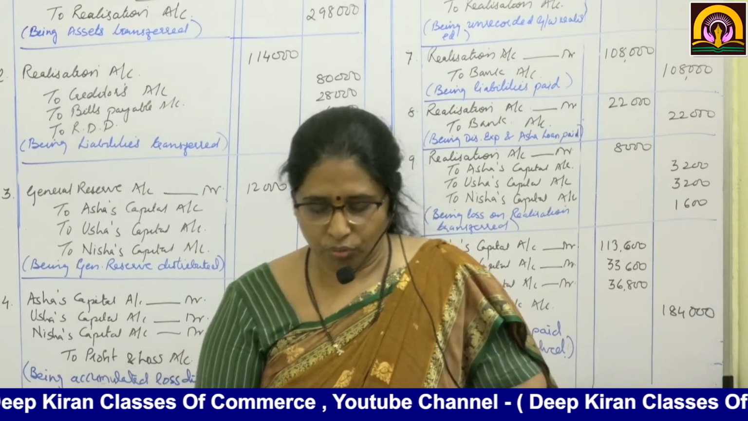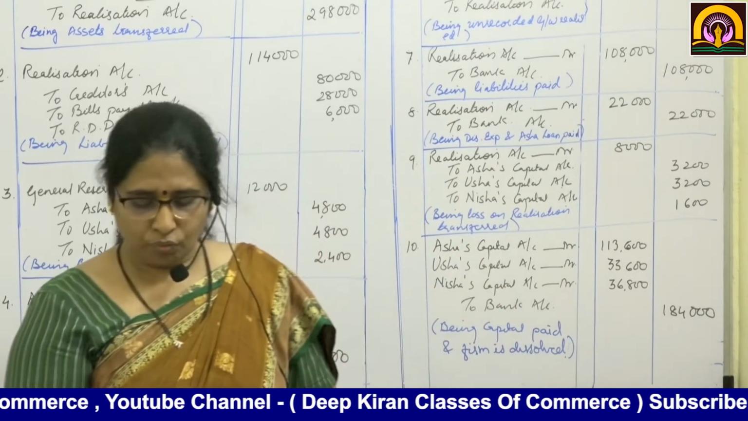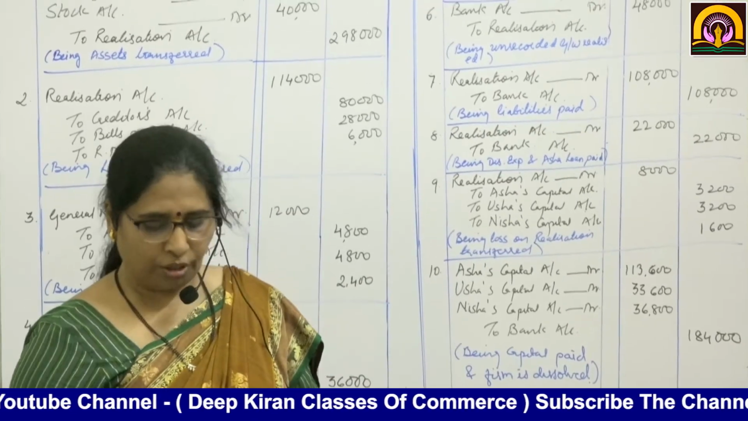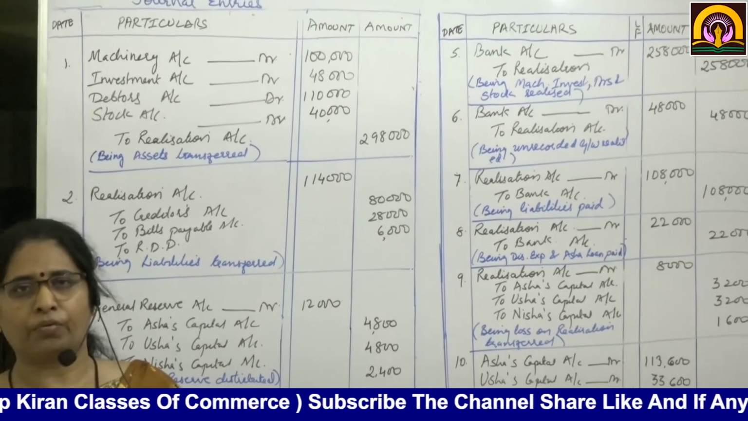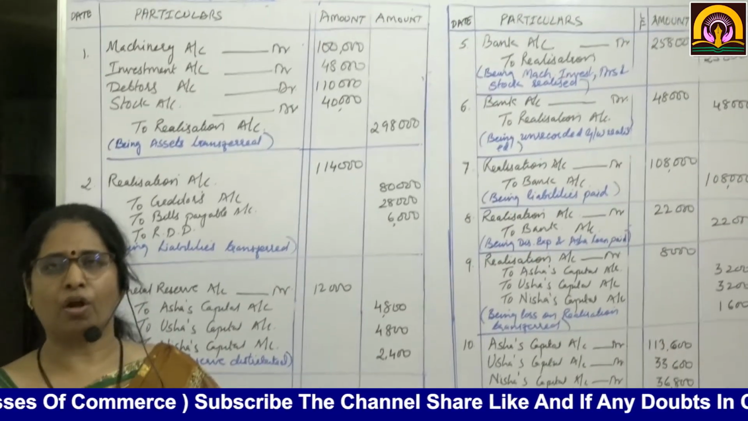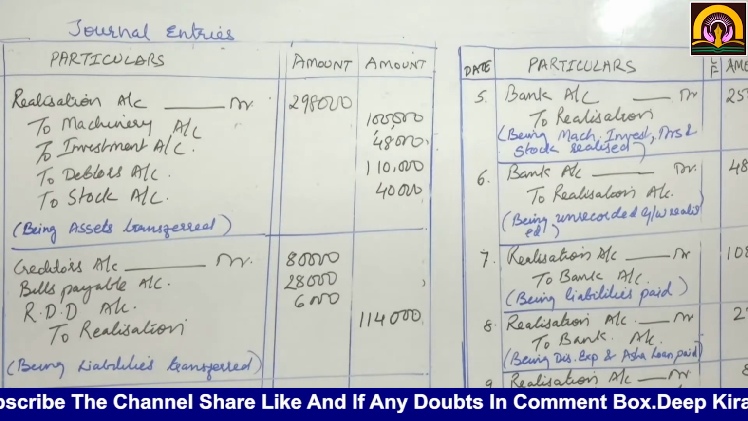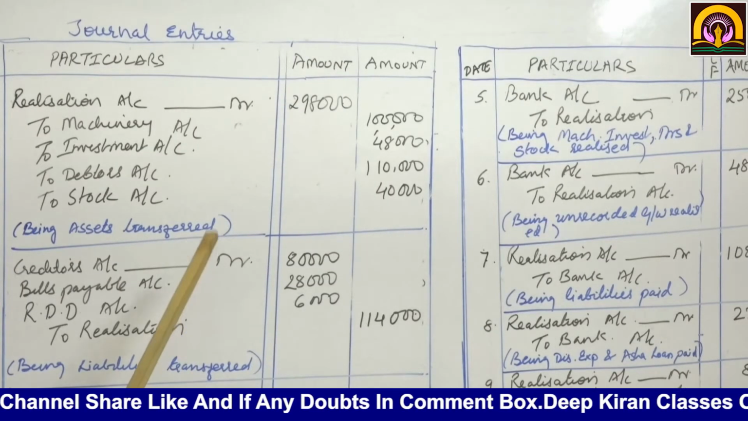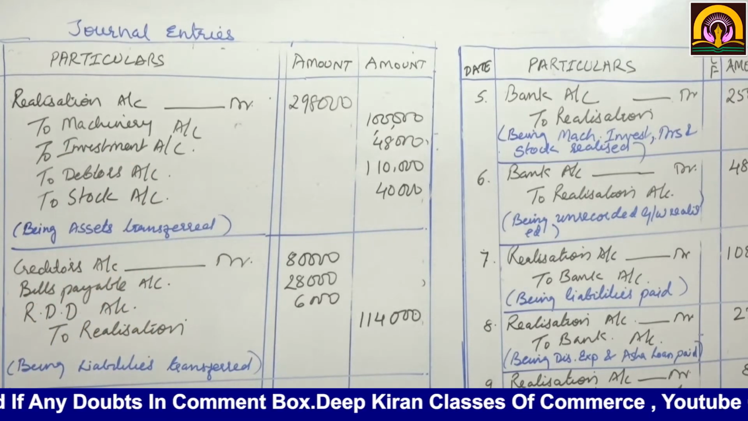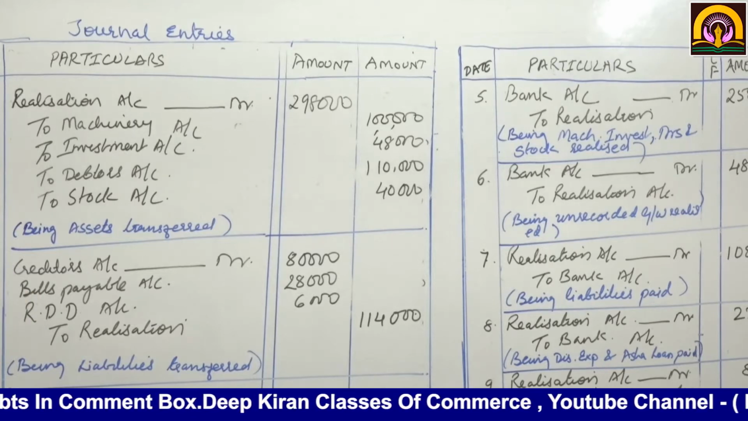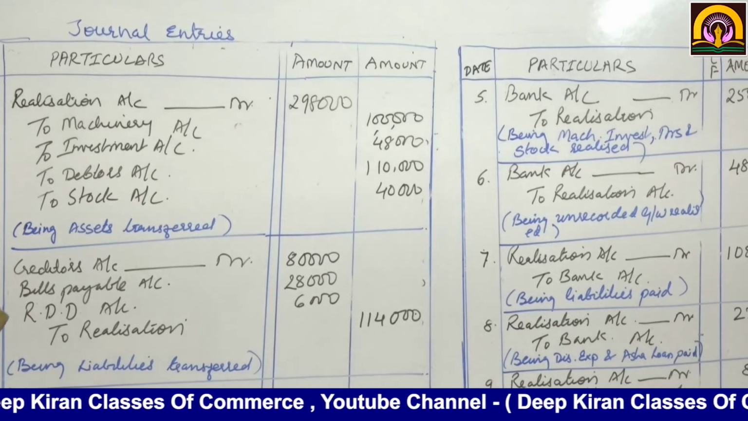Now we are going to look at them one by one. So what will the first journal entry be? It is regarding transfer of assets to realization. First entry is transfer of assets to realization account. So now we are going to prepare the journal entries. What will be the journal entry for that?